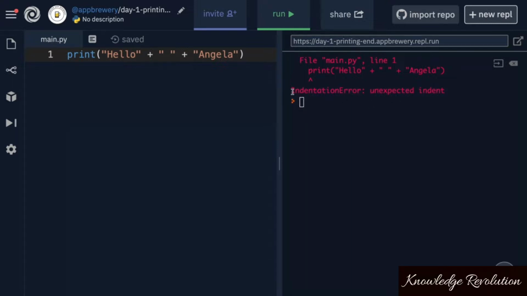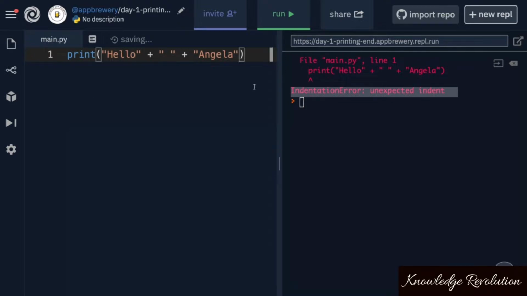And the next time you get an indentation error, then you'll be able to look at where that error is, and hopefully you'll be able to either use Stack Overflow or just remember what this error message means, and you'll be able to fix your code.